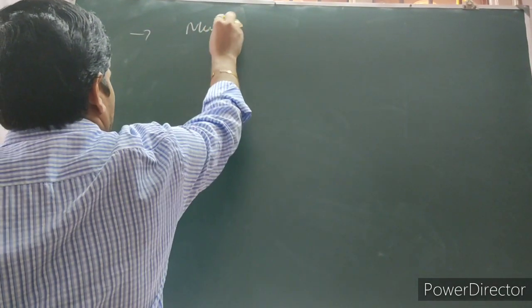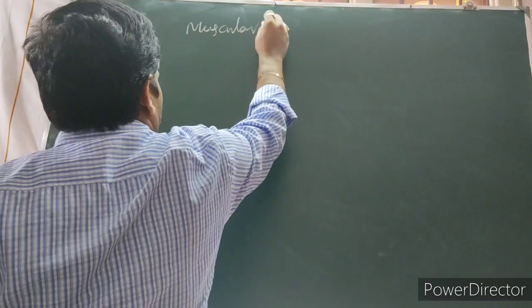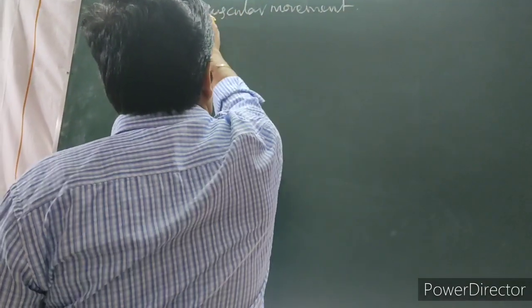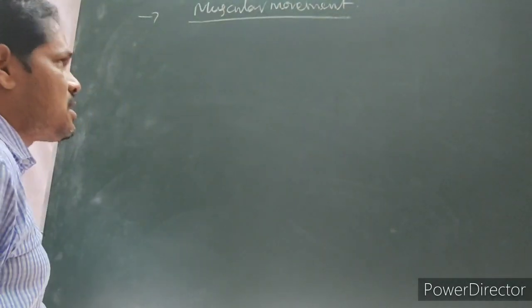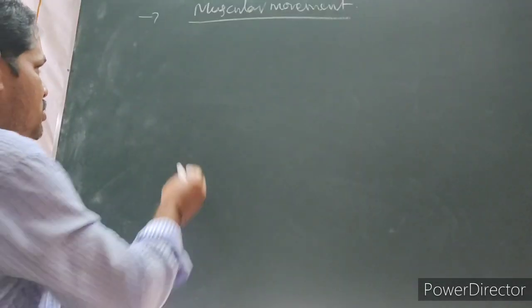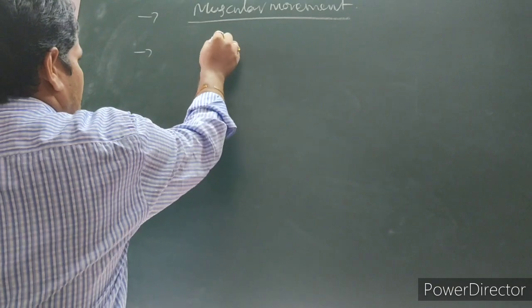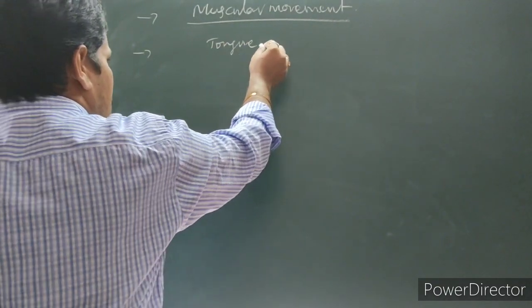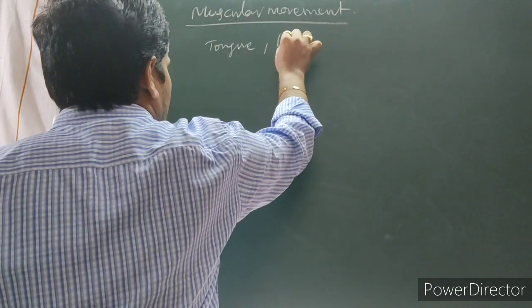The next one is muscular movement. Muscular movement, if you observe, for example the tongue and also the limbs.